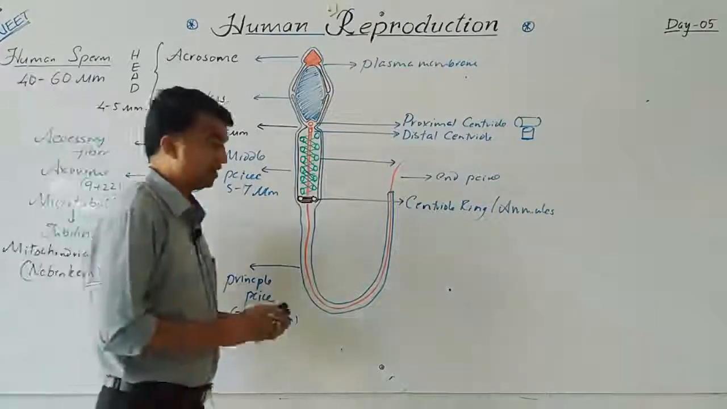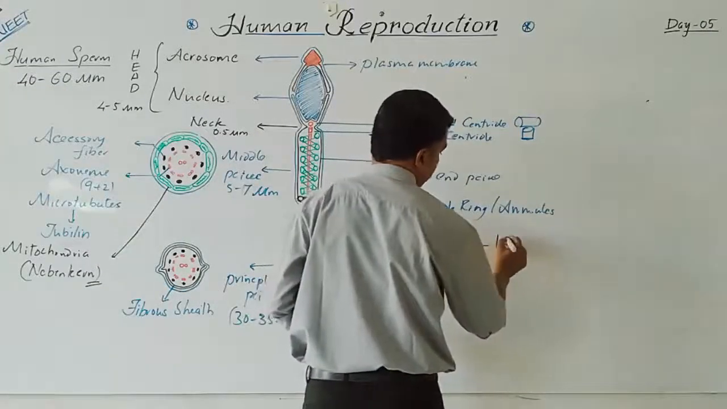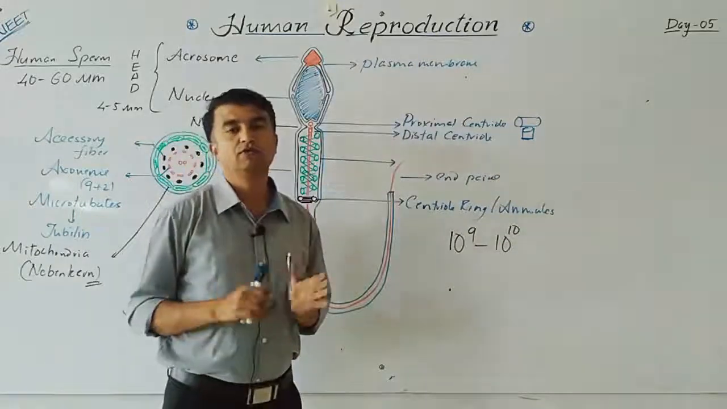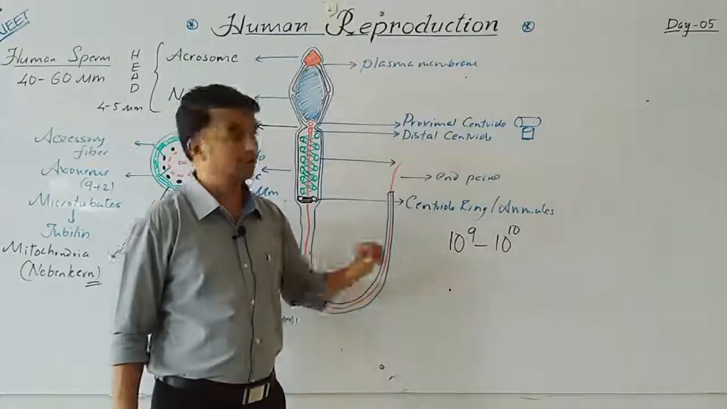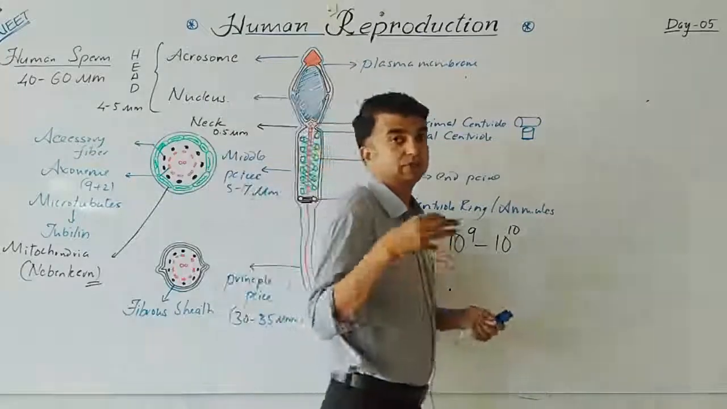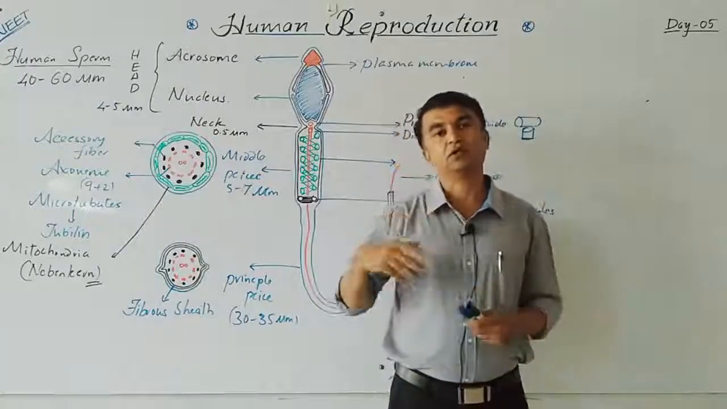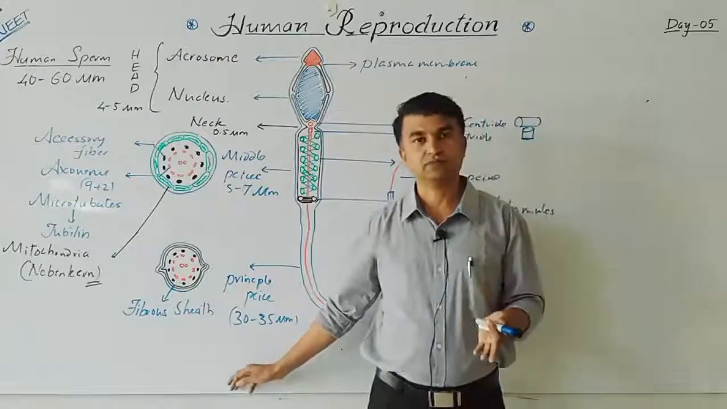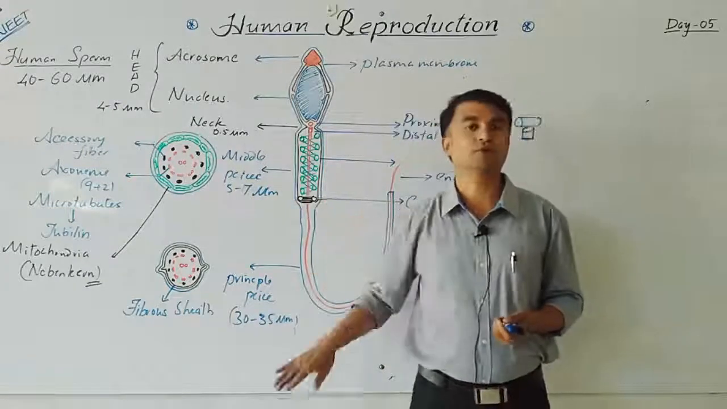Clear? Roughly, human beings produce 10 raised to 9 to 10 raised to 10 sperm, almost 50 to 150 million sperm every day. Clear? These sperm are stored and undergo maturation either in the epididymis or the vas deferens. When ejaculation or insemination occurs, these sperm are loaded into the female reproductive tract.